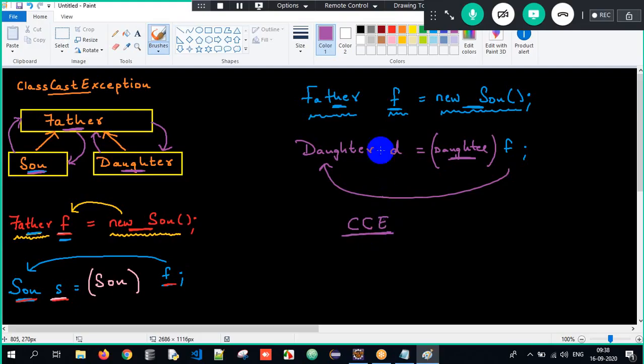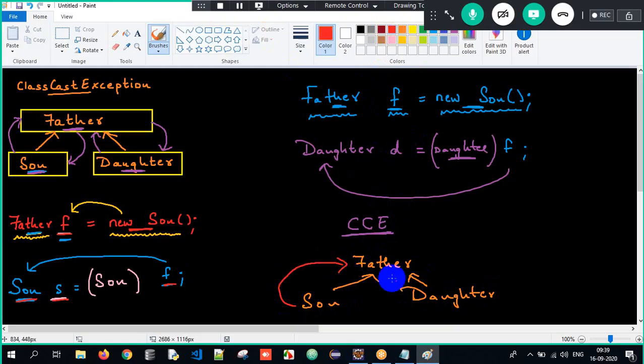What do we call it as? Class cast exception. Why? Because here there is father, and there are son and daughter, and there is an is-a relationship between them. So if son has upcasted, we have to downcast it to son only. If I downcast it to daughter, we will get class cast exception here.